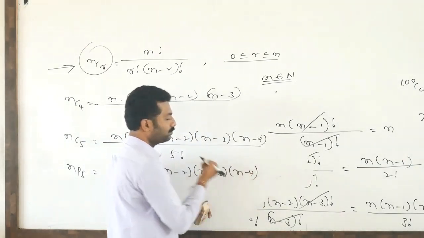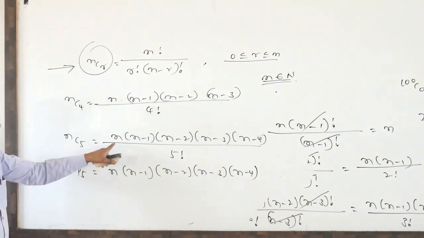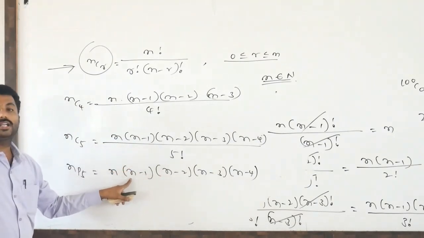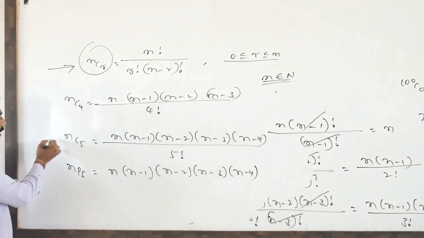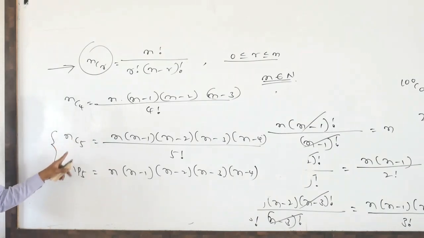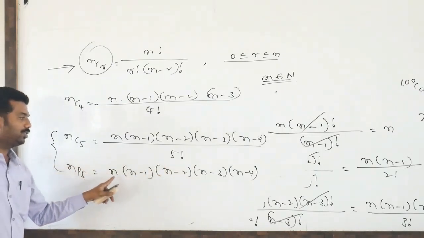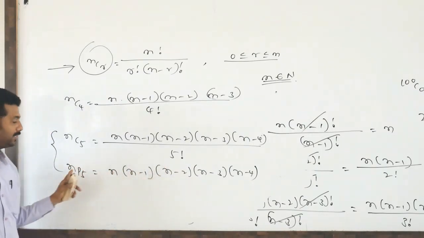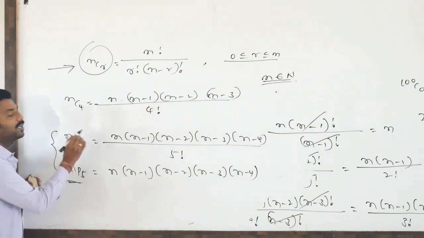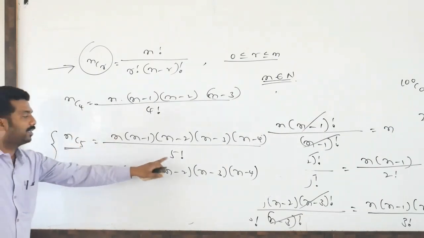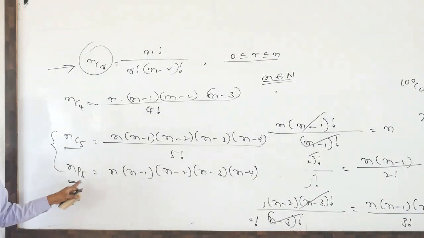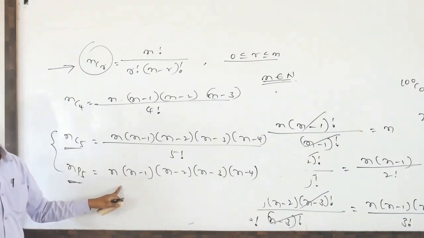Here in nC5 it is divided by 5 factorial, but in nP5 we will not write divided by 5 factorial. This is the difference. See, nC5 means divided by 5 factorial. nP5 means we should not divide it by 5 factorial. This is the arrangement. This is the selection. So selection means divided by 5 factorial. Arrangement means not divided by 5 factorial.